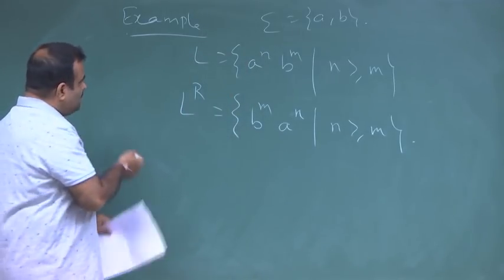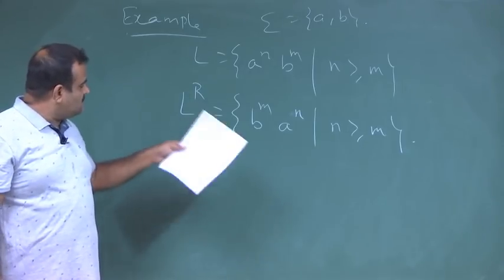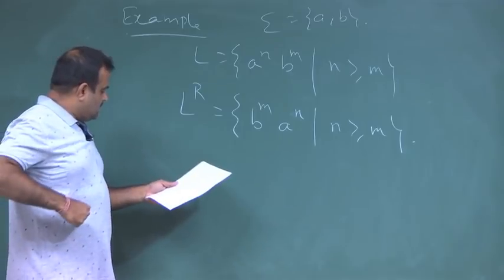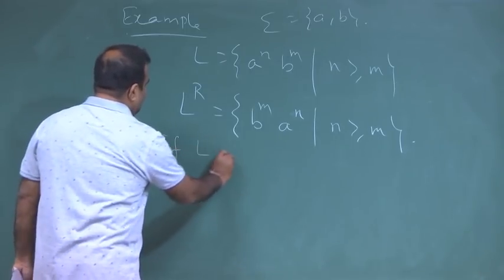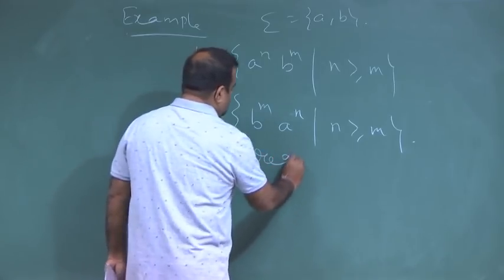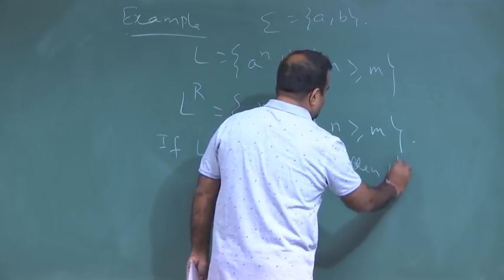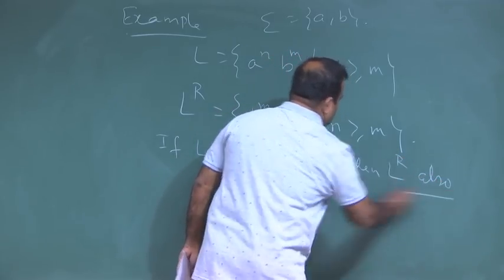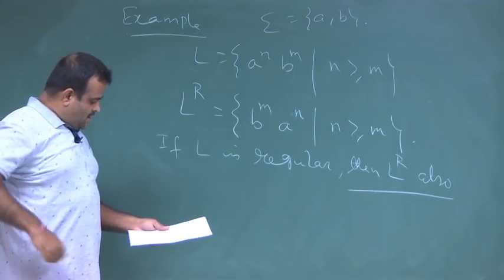Now, we have seen that if a language is regular, its reversal is also regular. So if L is regular, then L reverse is also regular. This is a property of regular sets.